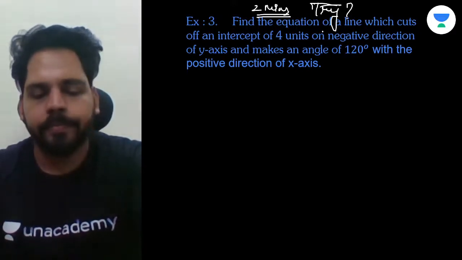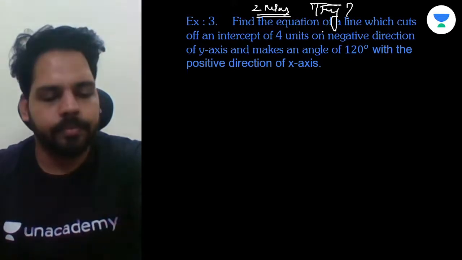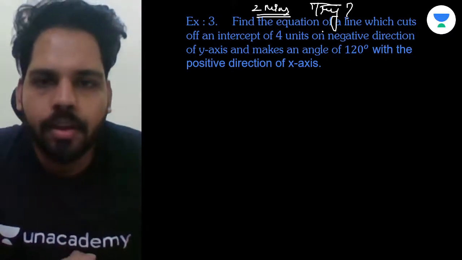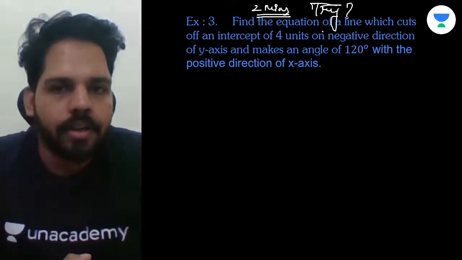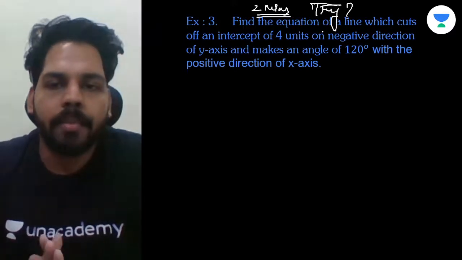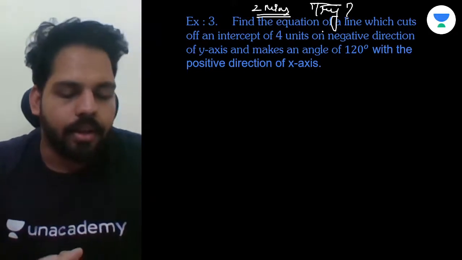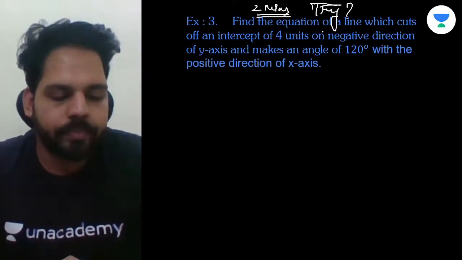Try it. Same type of question is there, but the only different thing is that previously they have given the positive direction, now they have given the negative direction. That's it. Rest is all same, okay?